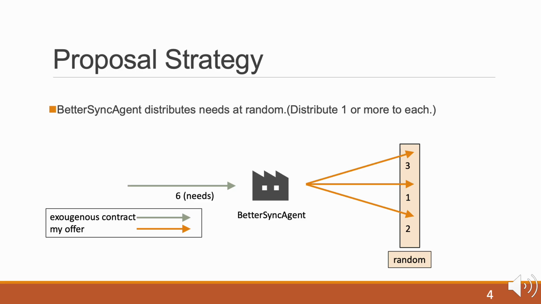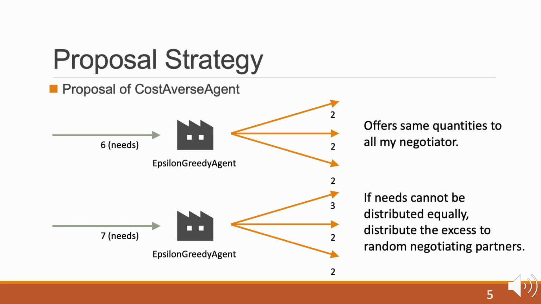This figure is one example. If there are six units of exogenous contract, the Bidding agent will distribute 3, 1, and 2 respectively. In other cases, it might distribute 4, 1, and 1. This agent offers equal quantities to all its negotiators. In this example, it distributes 2, 2, and 2. When unequal, it distributes 1 to the others and then distributes all the remainder to a random partner.